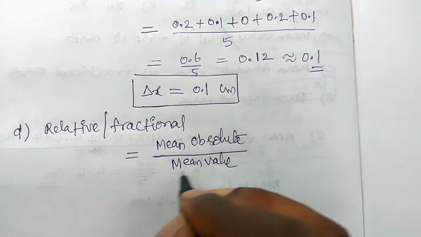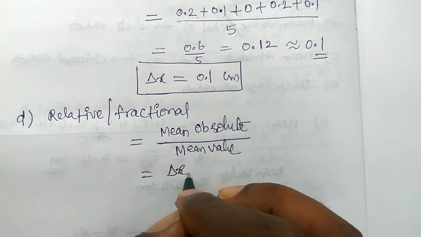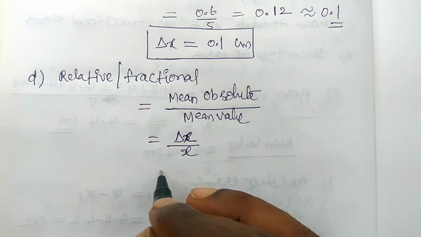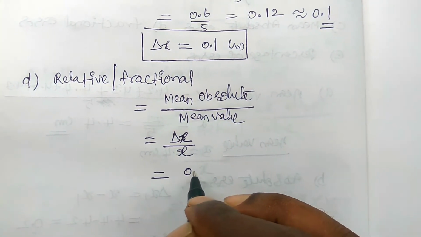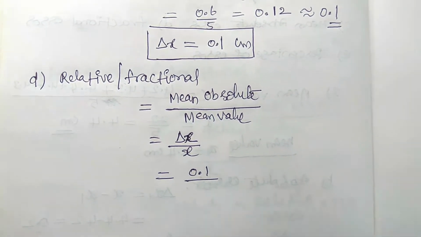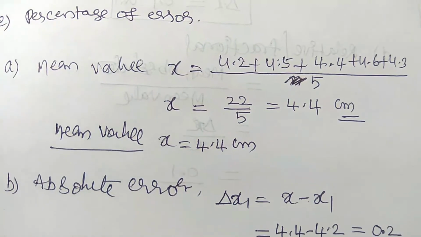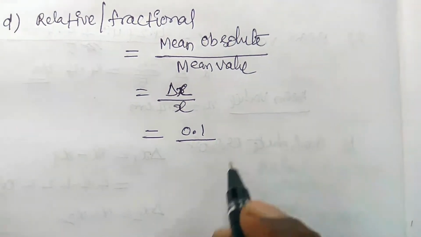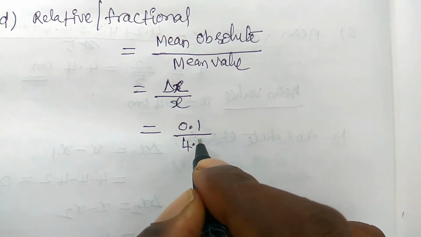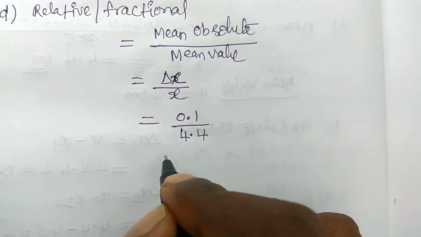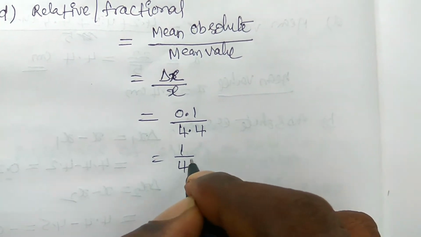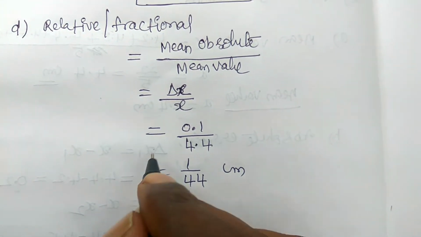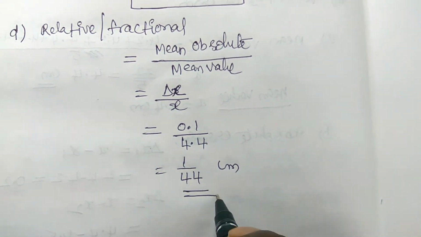So it is nothing but delta x by x. Here delta x is equal to 0.1 and the x value we have already measured, that is x is equal to 4.4 centimeter. Therefore 0.1 by 4.4 is equal to 1 by 44 centimeter. This is the relative